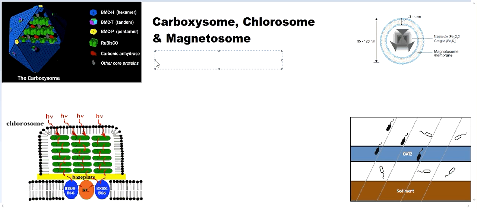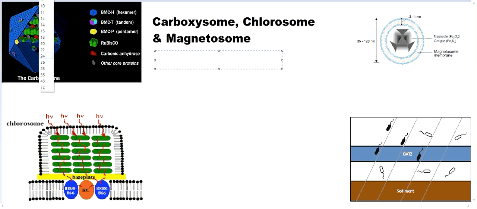Hello guys, today we are going to talk about some wonderful structures which evolution can create, and they are carboxysome, chlorosome and magnetosome. So they are really amazing, and at least I felt amazing. Let's see, comment on what you feel after learning about this. So first of all, carboxysome.